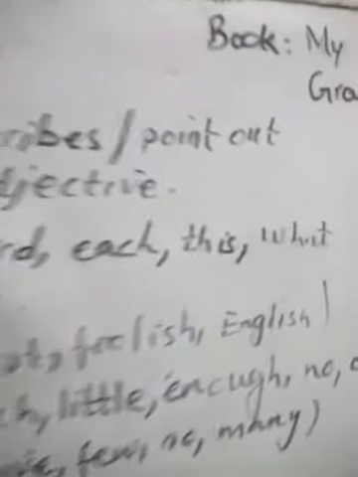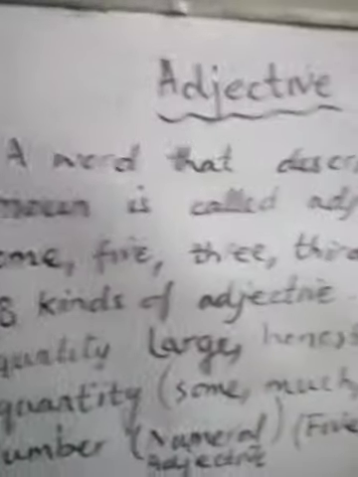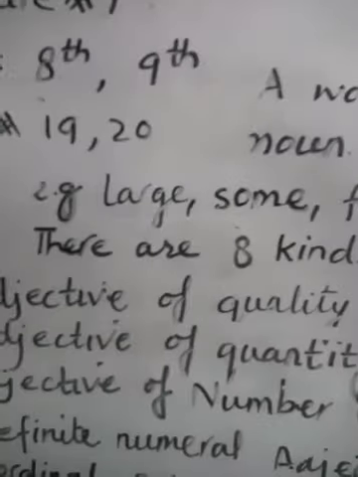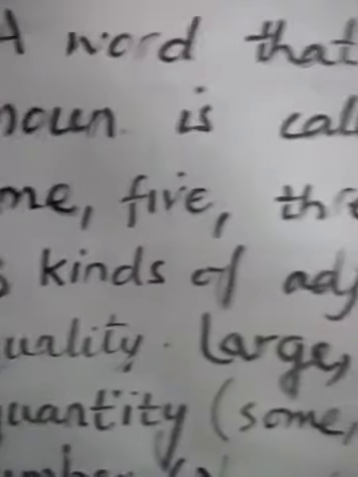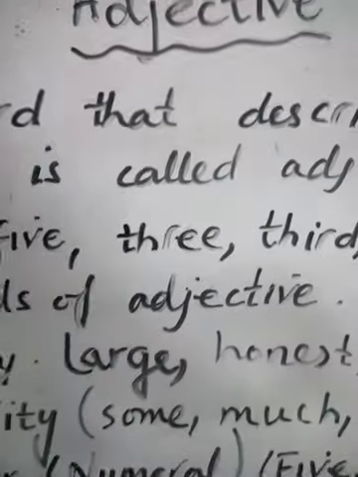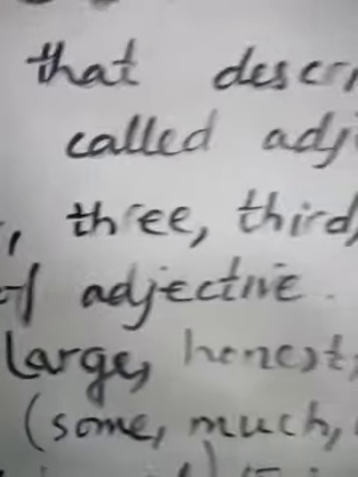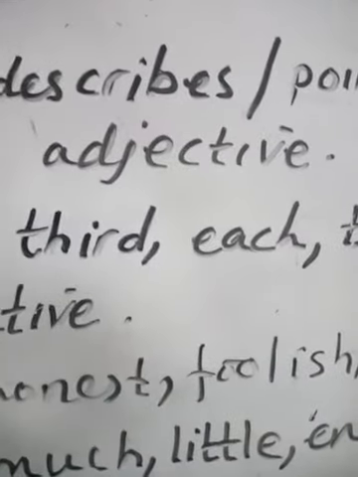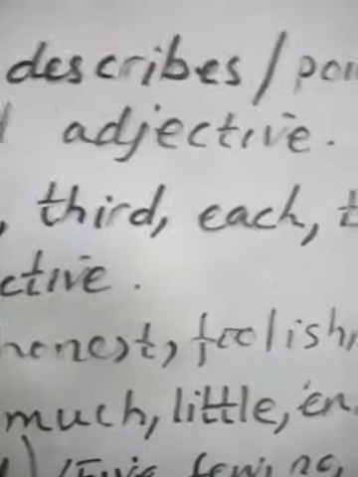Let's start with the definition. A word that describes or points out a noun is called an adjective. The word that describes a noun or points towards it is called an adjective. Karachi is a large city. I have some rice. You have 5 coins. He is studying in class 3. He got 3rd position. Each of the boys gets first position.